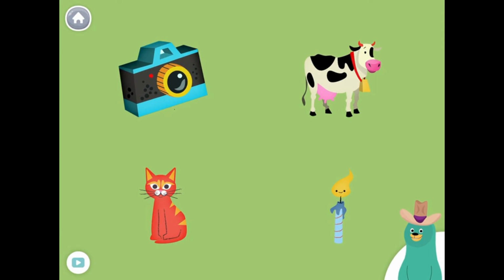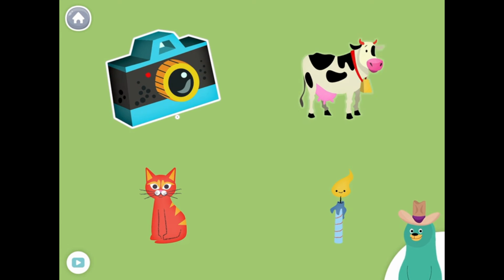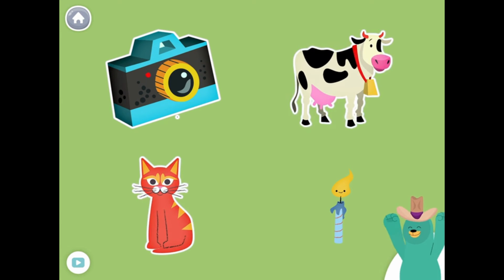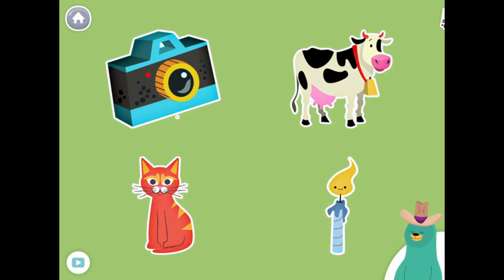All of these things start with the k sound. Tap them all and listen to the k sound at the beginning. Camera, cow, cat, candle. Cool beans!